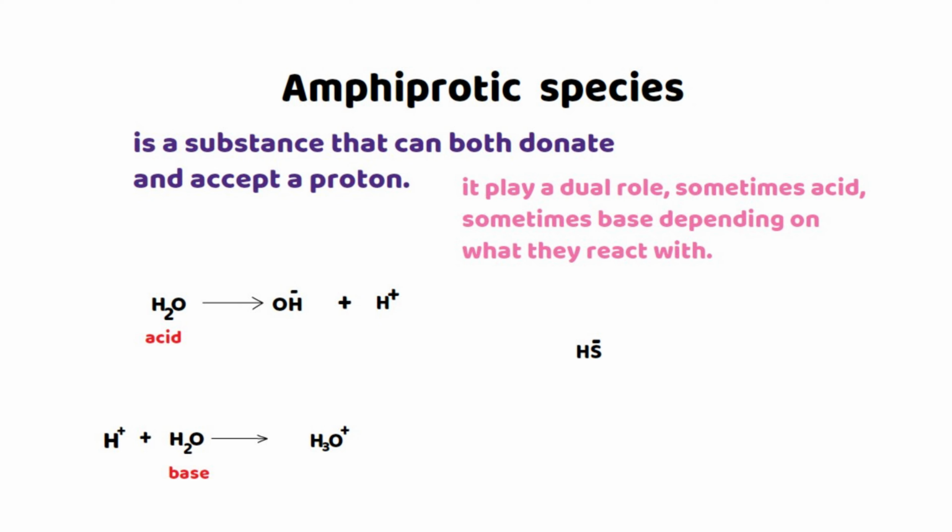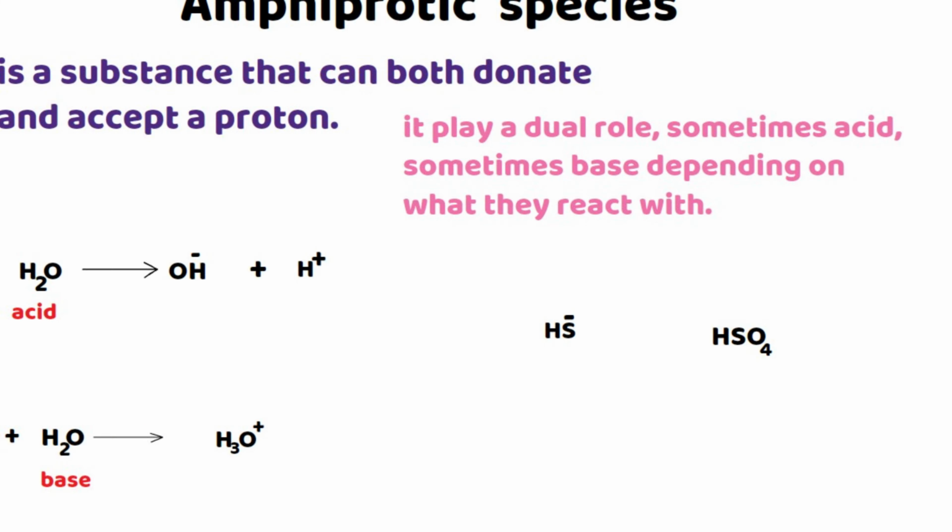Another example, hydrogen sulfide ion and hydrogen bisulfite are examples of amphiprotic species.